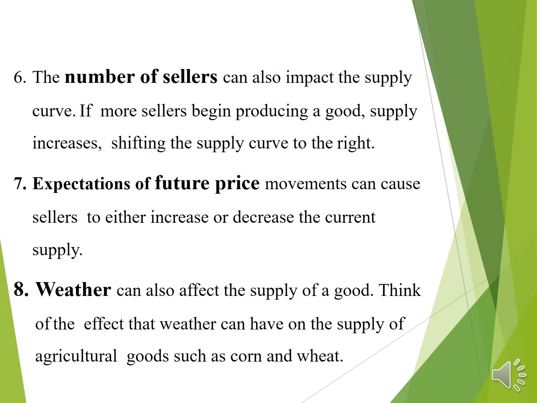And then expectations of future prices can cause sellers to either increase or decrease the current supply. And then weather can also affect the supply of goods. Think of the effect that weather can have on the supply of agricultural goods such as corn and wheat.